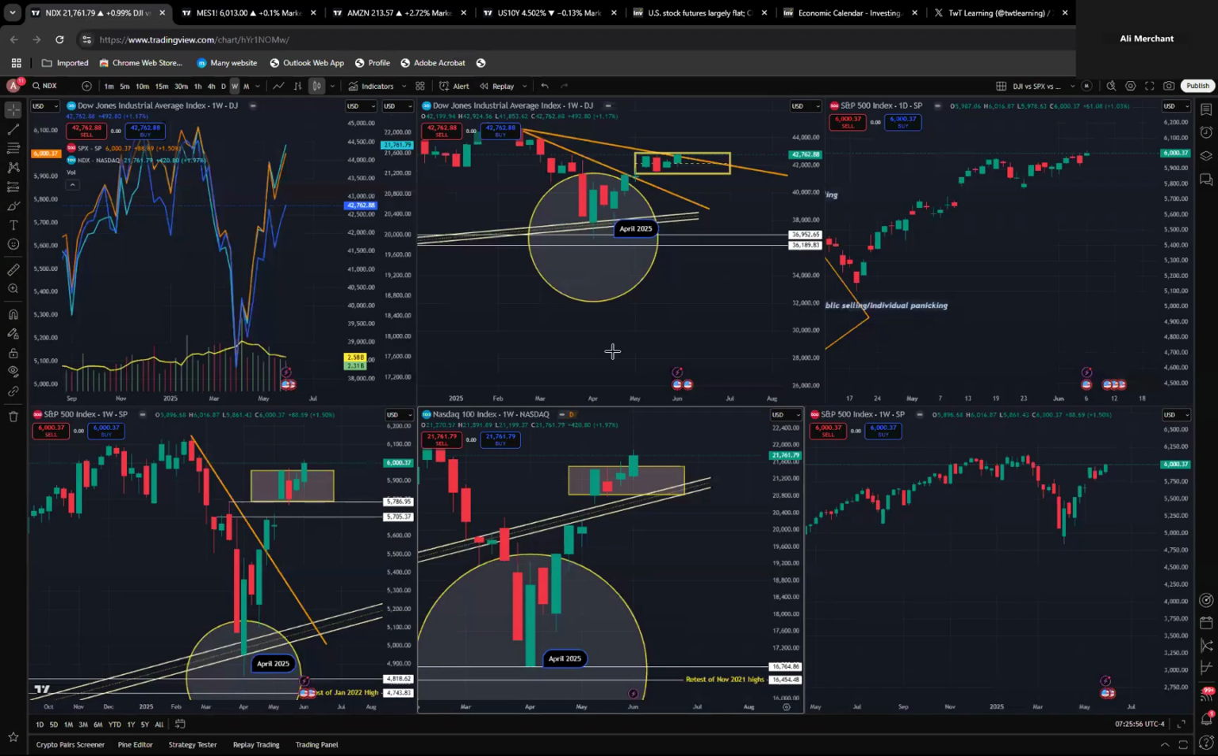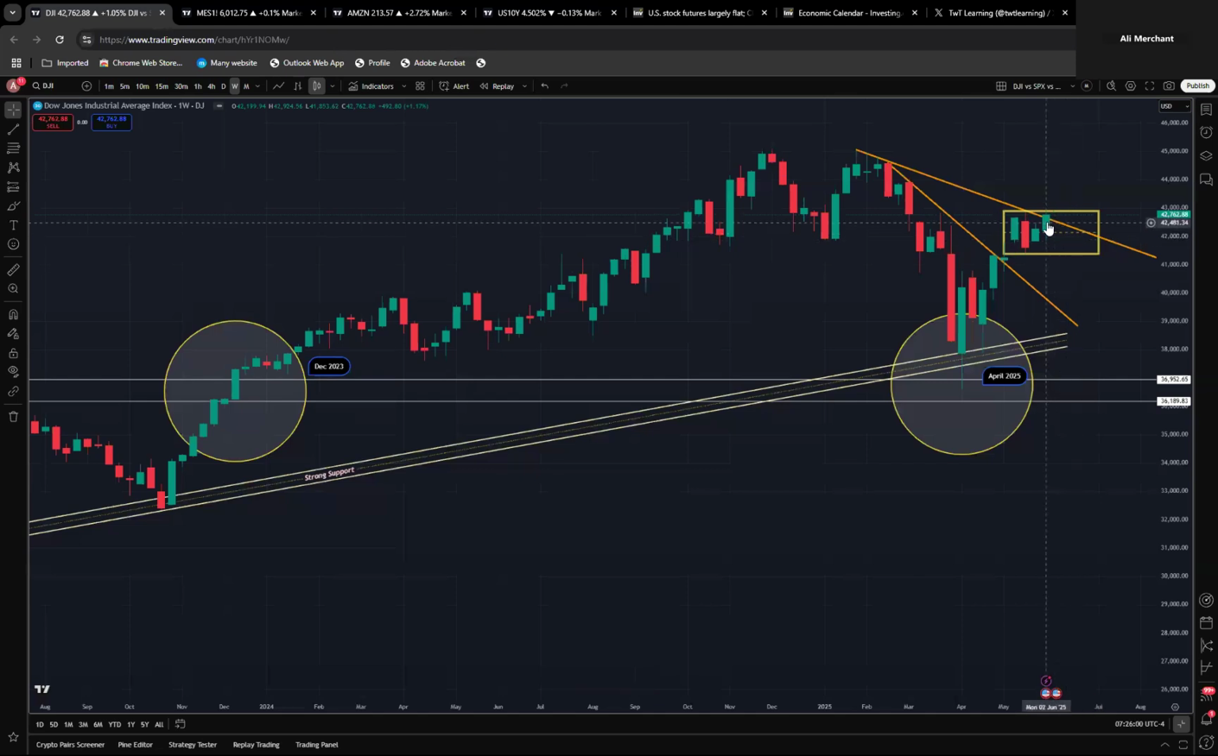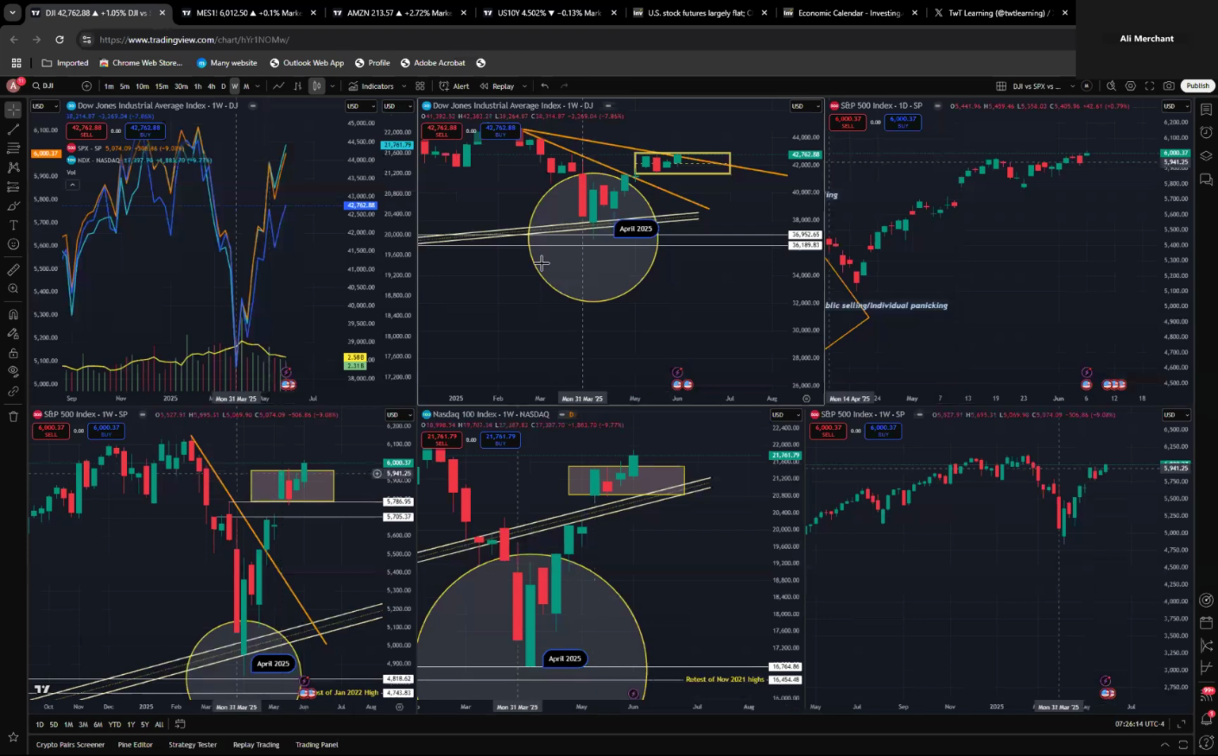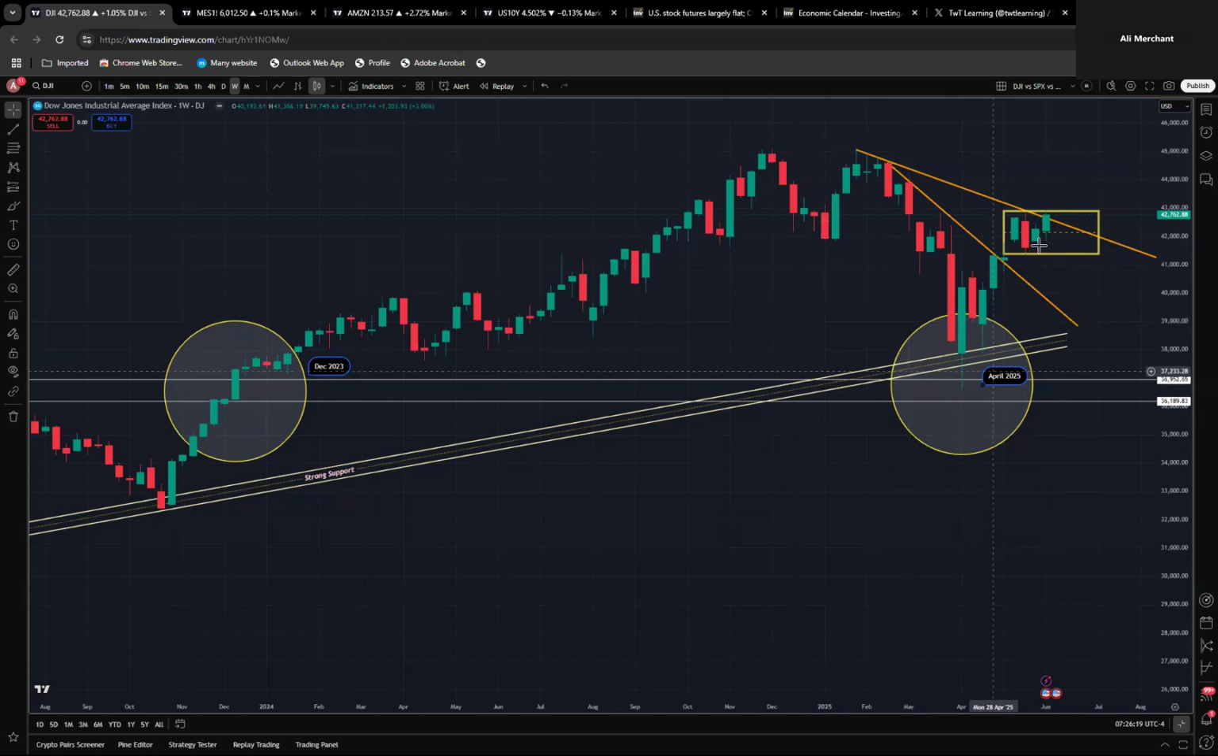So let's go back to our charts. Dow Jones is still trading in the box, but the key thing is Dow Jones has broken this trend line on the weekly basis, which is a support today at 42,550, which is a good sign. So Dow Jones is going higher. I mean, Dow Jones was the first index to dip, and then it's moving higher, right? So let's see how it goes today.